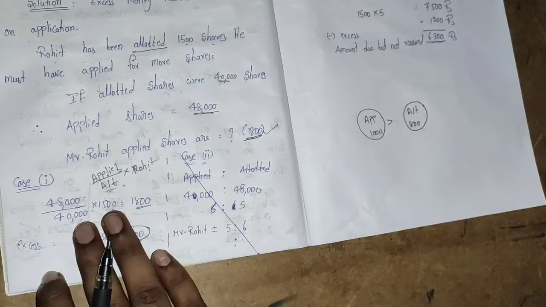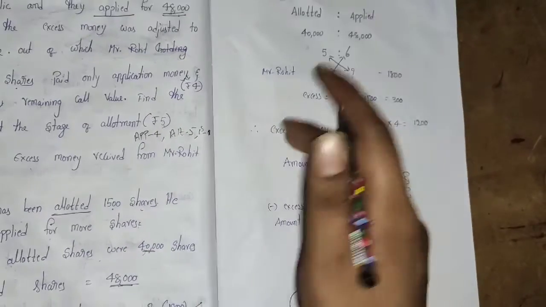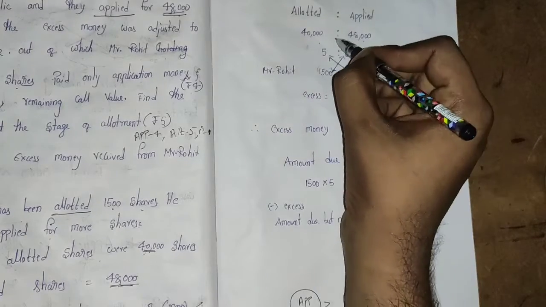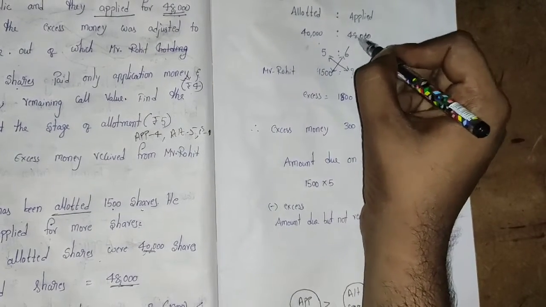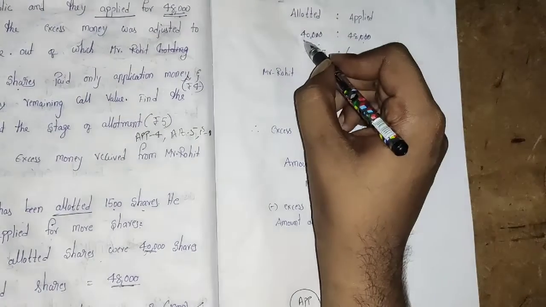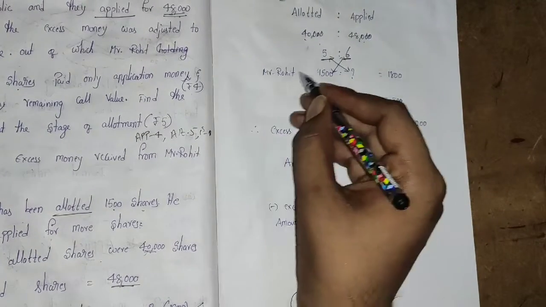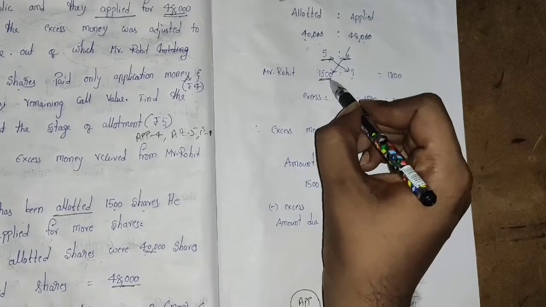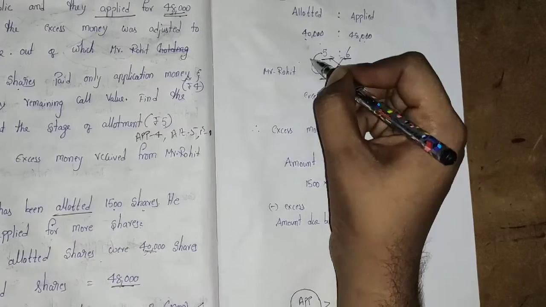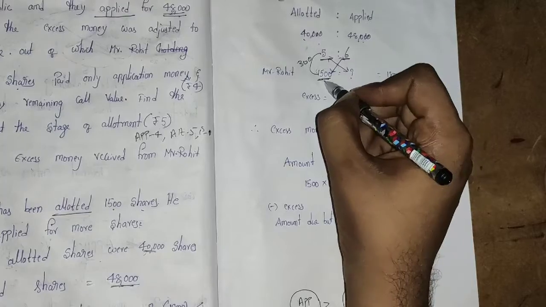You can do it formula based, as we have discussed earlier, or we can do it in a second method also. If allotted were 40,000 and applied were 48,000, the three zeros will get cancelled. Then the 8 table: 8 fives are 40, 8 sixes are 48. That means these two are in the ratio 5 is to 6. We know we have allotted 1500 shares, so 1500 divided by 5, I got 300.